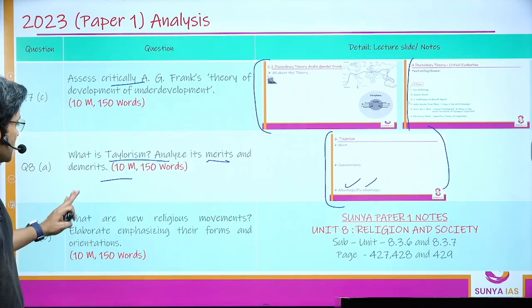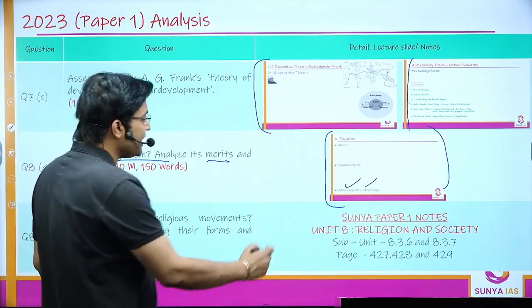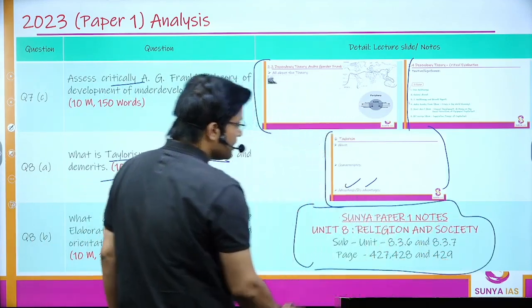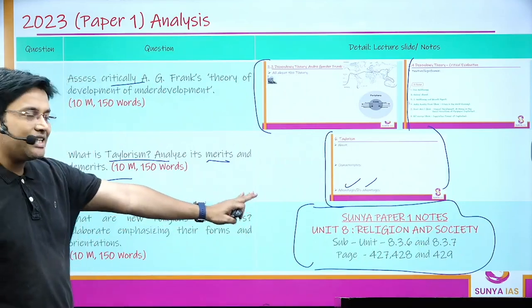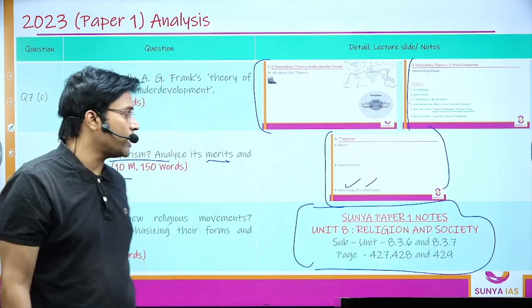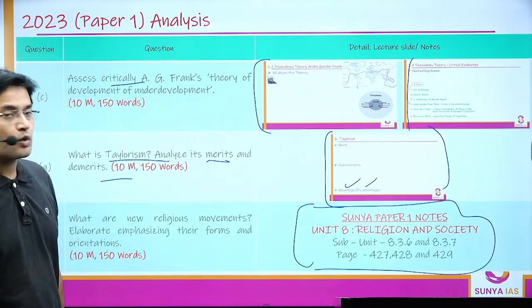And the last question: what are the new religious movements? Elaborate, emphasizing their forms and orientation. Again, we have discussed this in detail. It is mentioned in our Sunya notes, paper 1, and I've mentioned the unit, unit 8, religion and society. I've talked about the page numbers as well, 427, 428 and 429, and I've also mentioned the subunit numbers, 8.3.6 and 8.3.7.